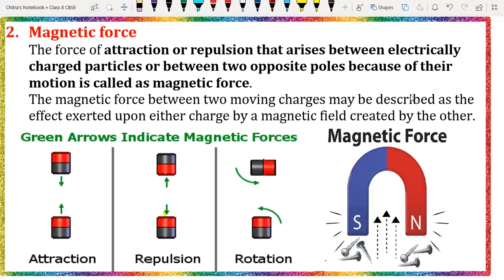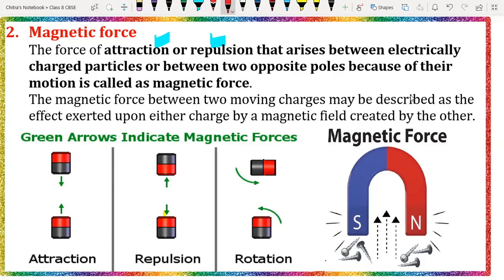Suppose we have two magnets, and we know a magnet has two directions, one called north and the other called south. So we have two poles on the magnet, north pole and south pole. If you put the same poles together, they are going to repel, and if you put the opposite poles together, they are going to attract. So same poles repel each other and different poles attract each other.